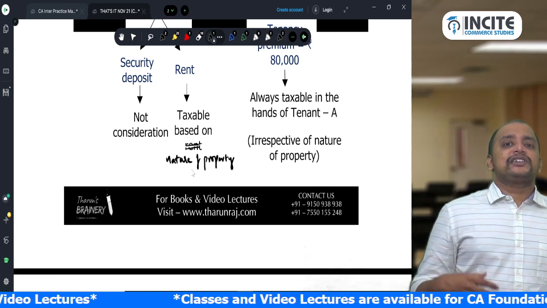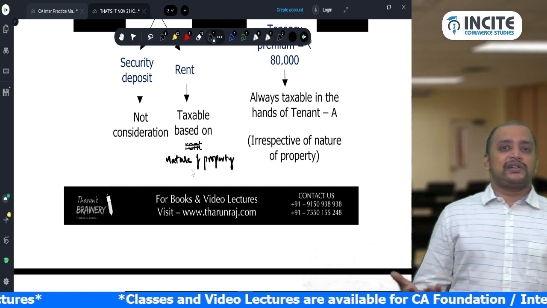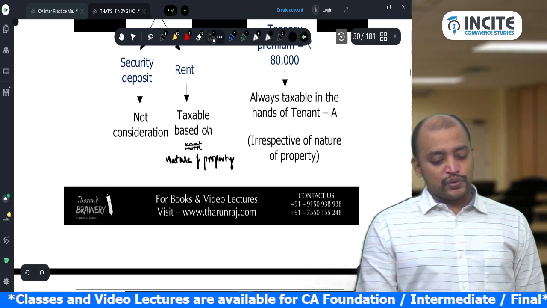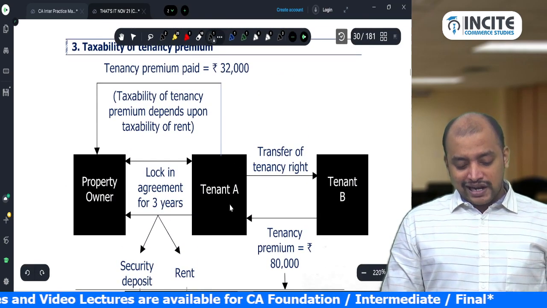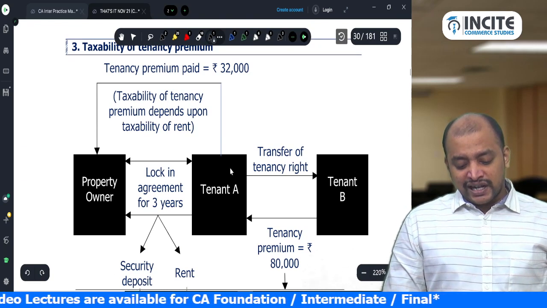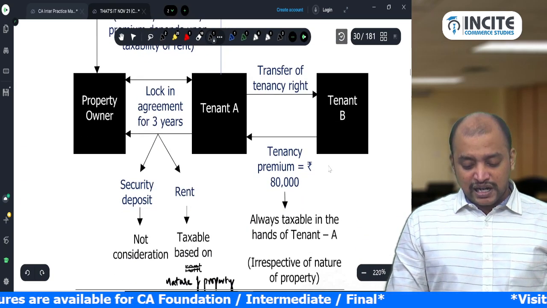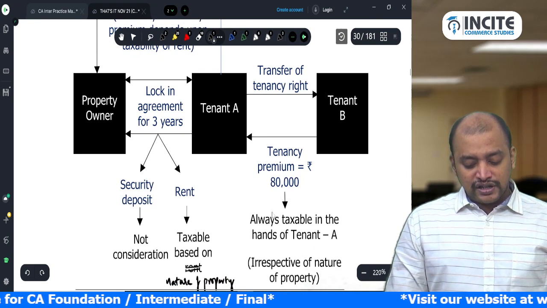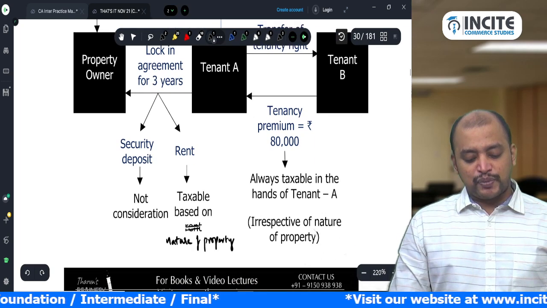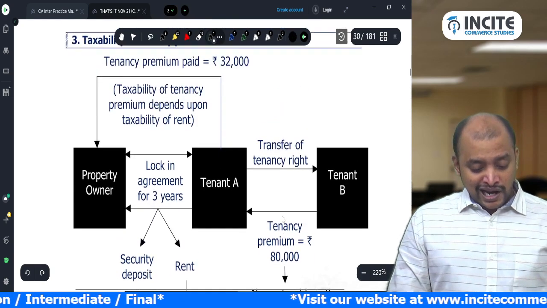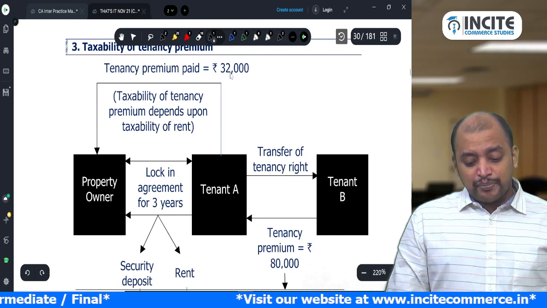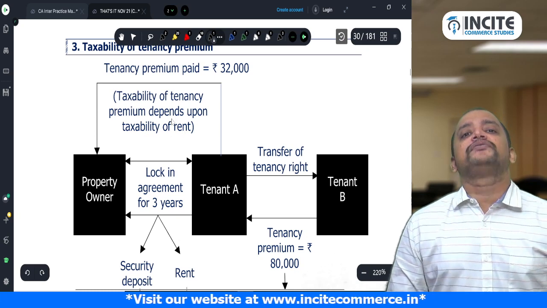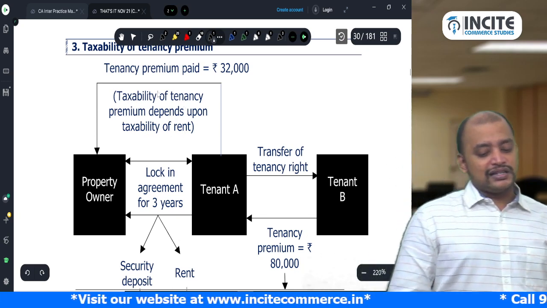Suppose if it is a residential property given for commercial purpose, it will be taxable. If it is a commercial property, always it will be taxable. That is what it is. Now, this tenant A will be transferring the tenancy right to tenant B, for which tenant B will pay a tenancy premium of 80,000 rupees. This 80,000 rupees is always taxable in the hands of tenant A irrespective of the nature of the property. Whereas, when tenant A shares a premium with the property owner, the taxability of the tenancy premium depends upon the taxability of the rent. If rent is taxable, this tenancy premium is also taxable.